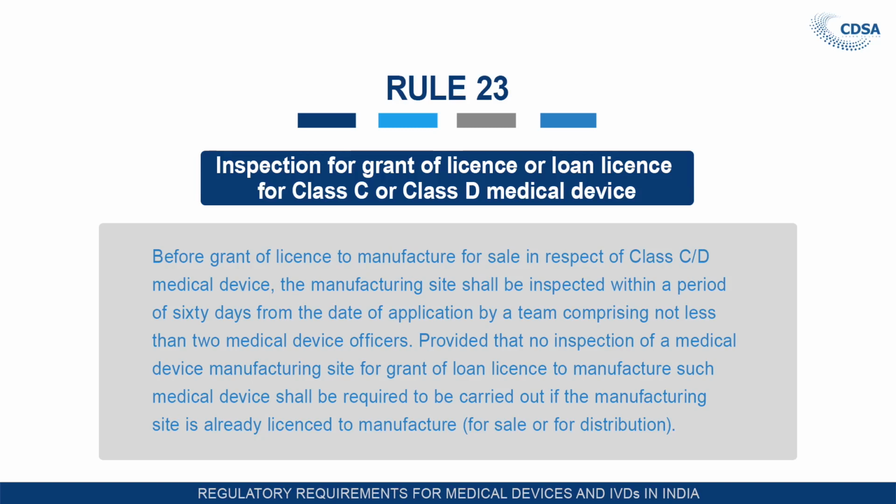However, no inspection of the medical device manufacturing site for grant of loan license is required if the manufacturing site is already licensed to manufacture such medical devices for sale and distribution. This provision we have made to avoid unnecessary repetition of the inspection. If the facility is already inspected earlier and they have complied with the QMS as specified in the fifth schedule, at the time of grant of loan license to the loanee firm, no further inspection is generally required to be carried out.